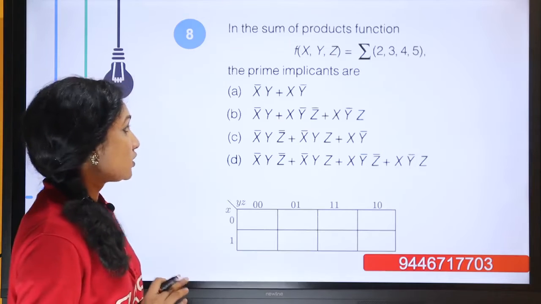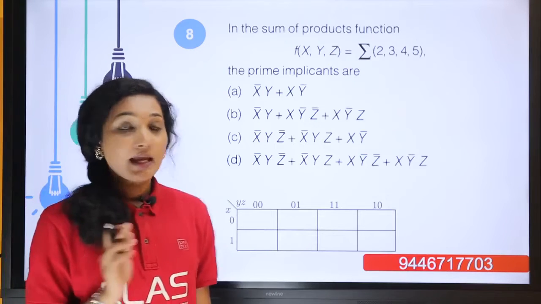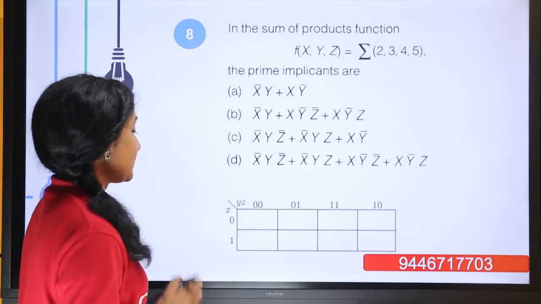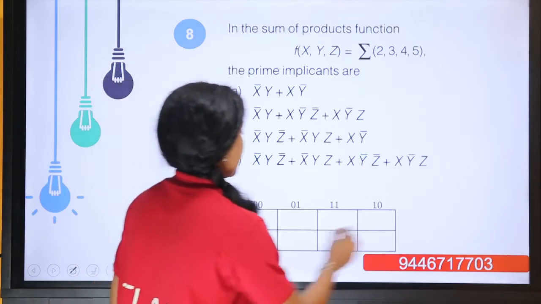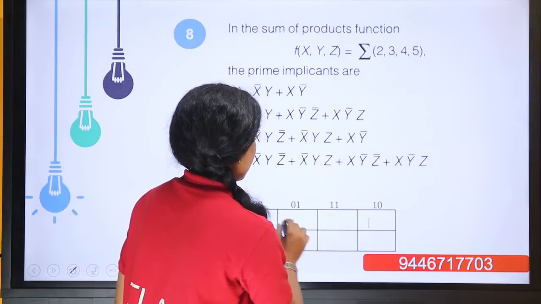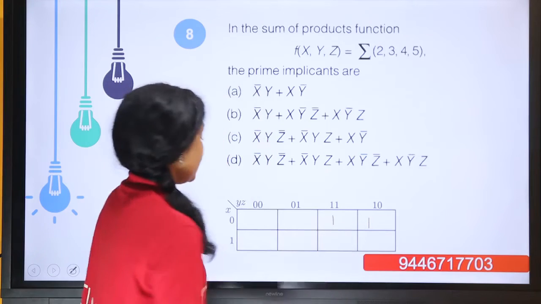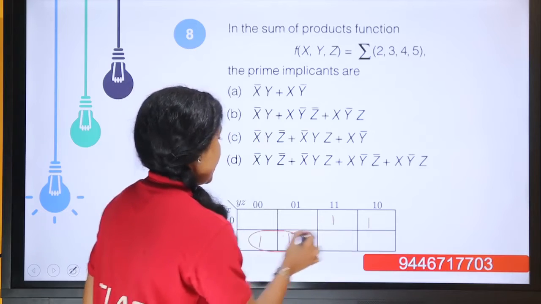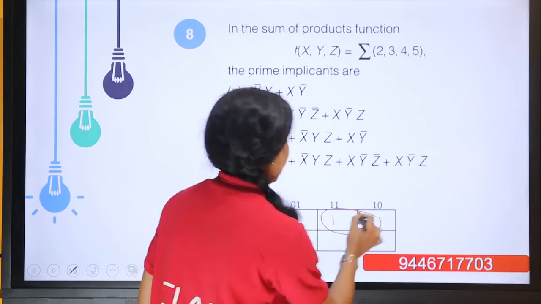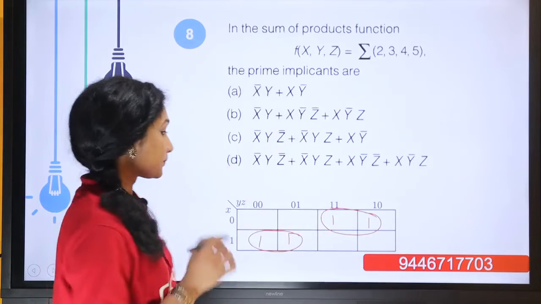So here to solve this, we want a 3 variable K-map. So it appears like this. So for 2, 3, 4, 5, 2 and 3, then again 4 and 5. So we have 2 groups of 1 and we have 2 prime implicants, right?